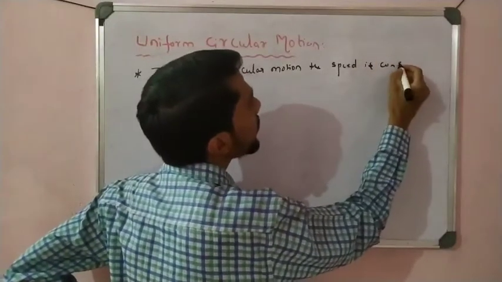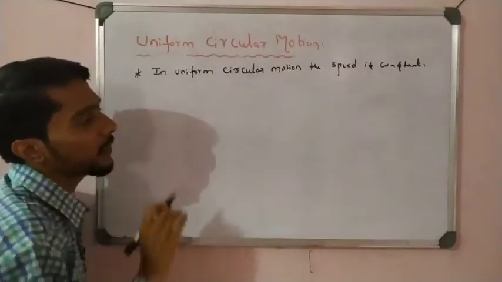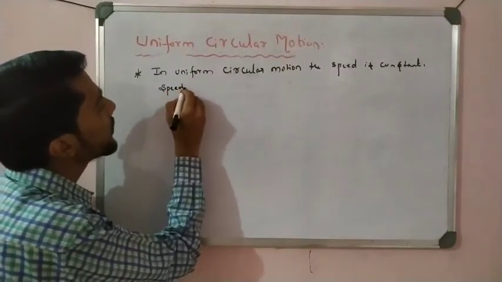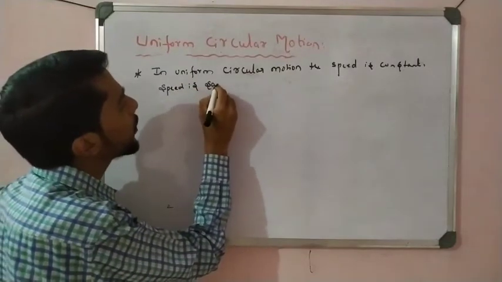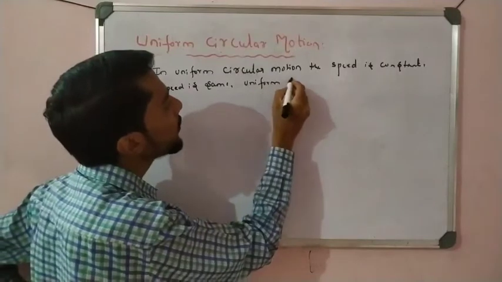Speed is constant or fixed. We also say that speed is the same. That is called uniform speed.